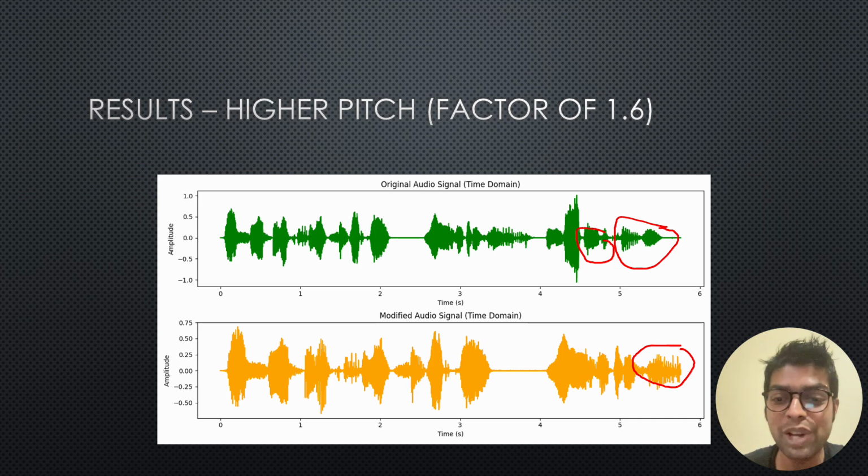So this was an issue I noticed during the creation of the program, and I will talk about why it's happening in the next slide.